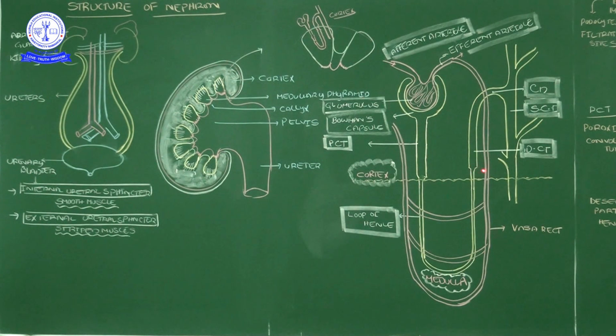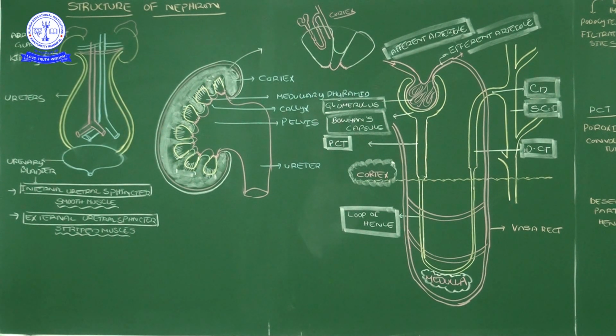Comparing these two, here urine is going upward, blood is going downwards. On this side, urine is going downwards, blood is going upward. So based on the opposite directions of urine and blood, it forms highly concentrated urine. Again, I will call it the counter current mechanism.